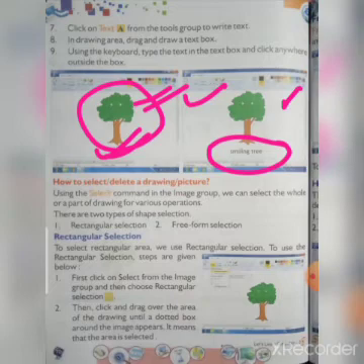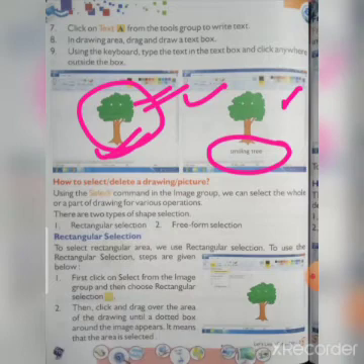So what is rectangular selection? Let's see. To select a rectangular area, we use rectangular selection. The steps to use the rectangular selection are given below. If you have to delete a rectangular section, then first of all click on select from the image group and then choose rectangular selection. Remember the image group.